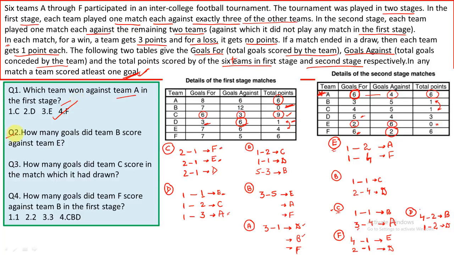Now let's see the second question. How many goals did team B score against E? Very easy. Team B scored 3 goals.